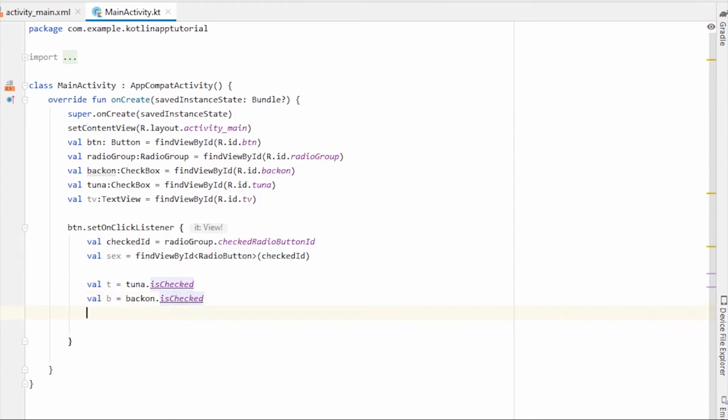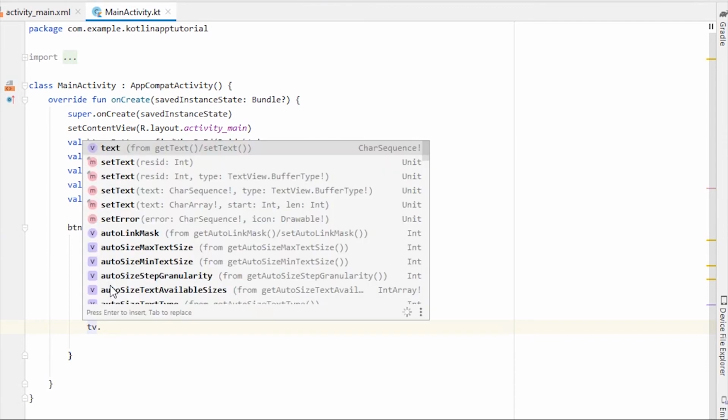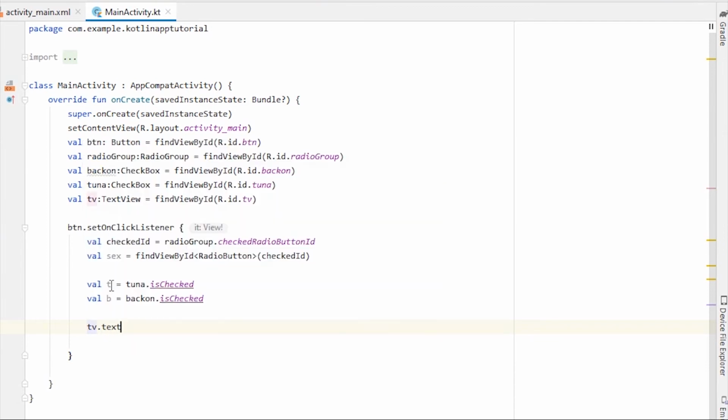Now let's write in the text view, tv.text equals, I'm gonna write a whole sentence inside double quotes. You are, sex.text.